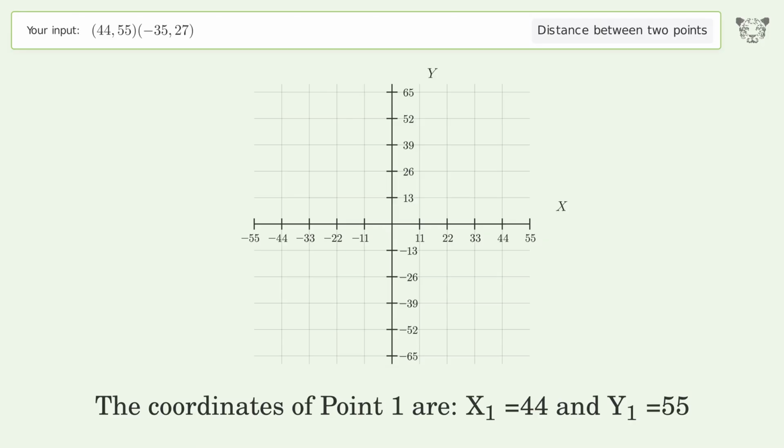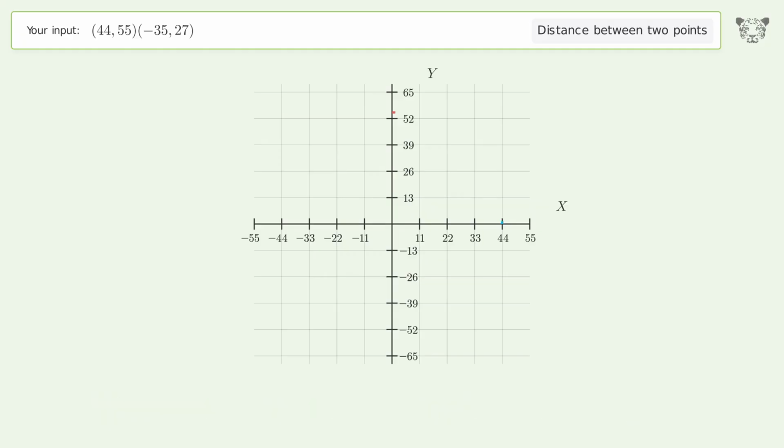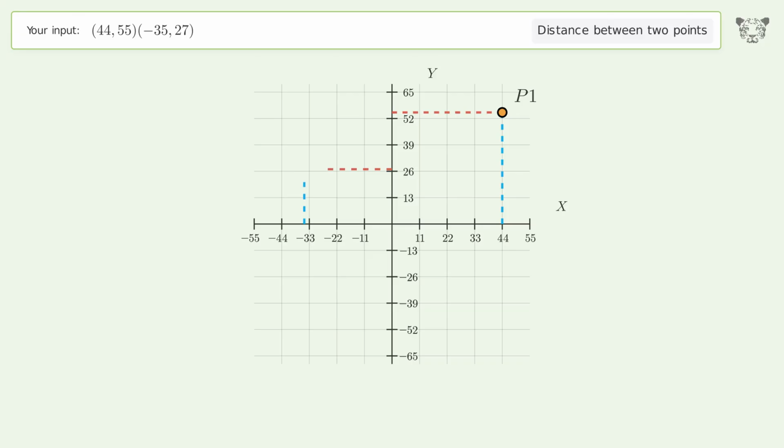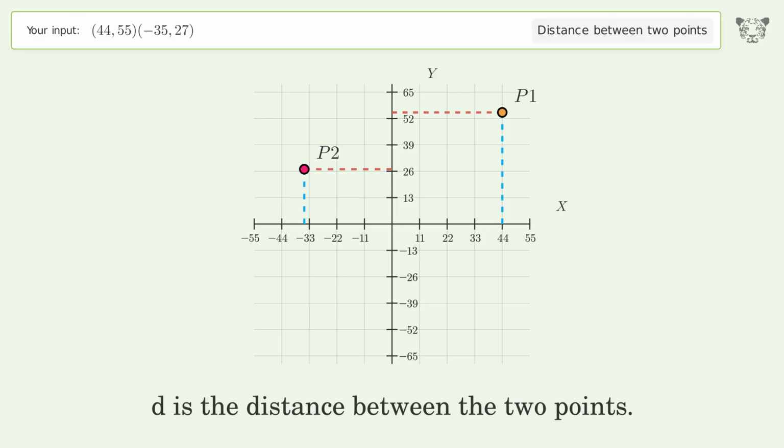The coordinates of point 1 are x1 equals 44 and y1 equals 55. The coordinates of point 2 are x2 equals negative 35 and y2 equals 27. D is the distance between the 2 points.